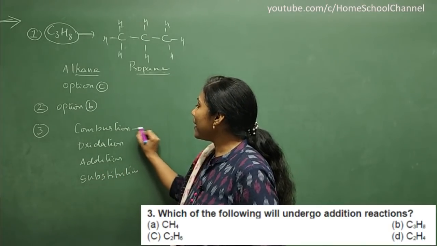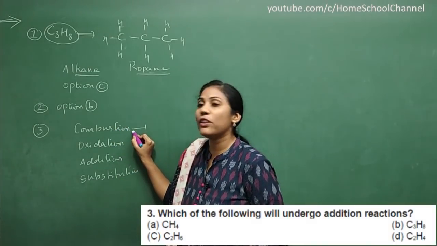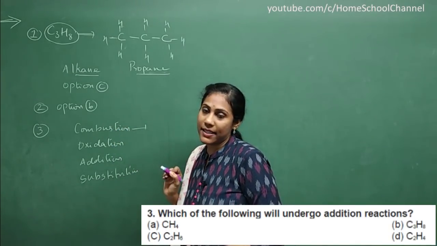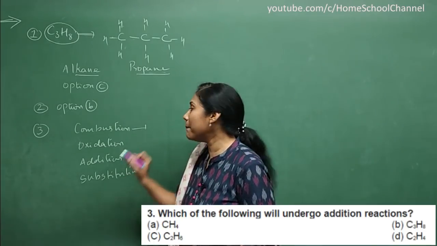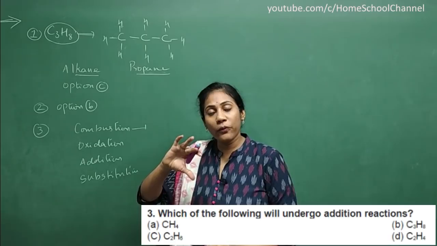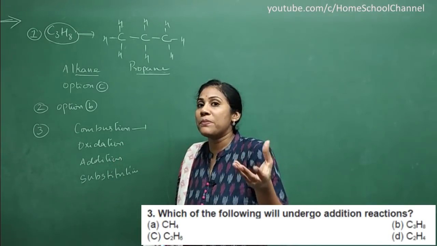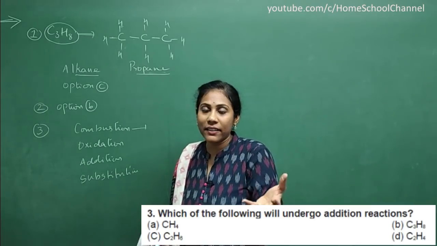And what do you mean by combustion reaction? Burning an organic compound with oxygen. On complete combustion, you will get carbon dioxide and water. And when they undergo complete combustion, the flame that you will observe is a blue flame, isn't it?